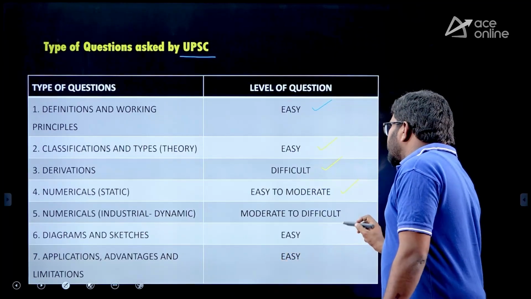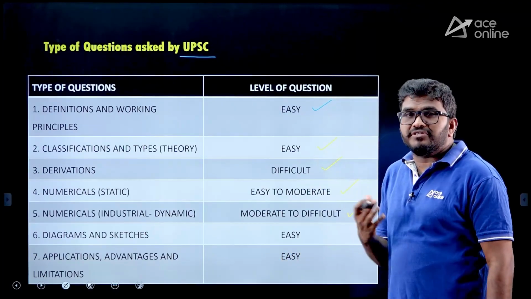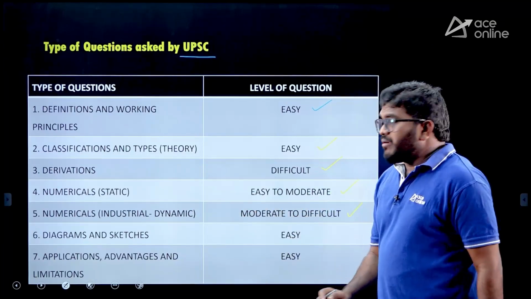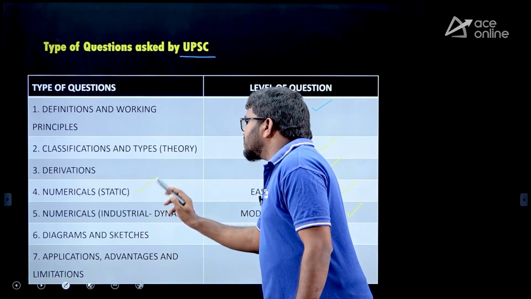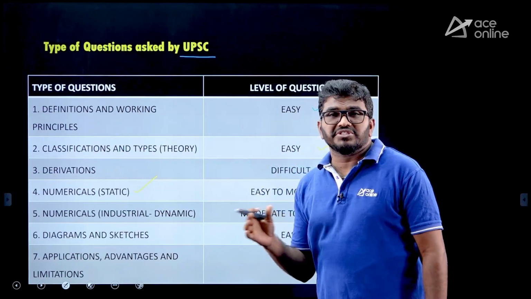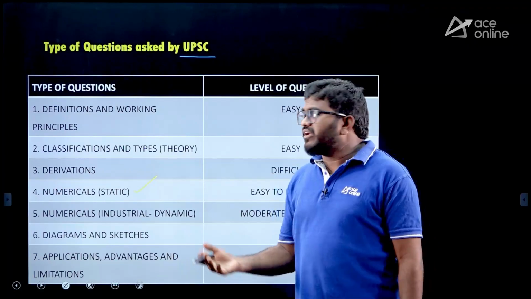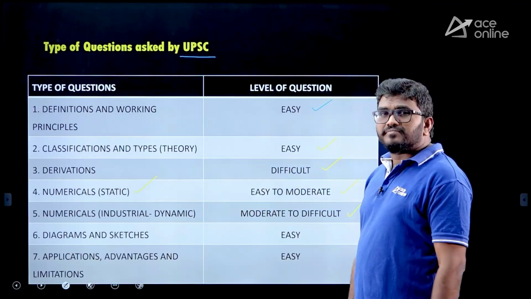This type of question is moderate to difficult, so it's very difficult to score in this region. But the easiest region to score is the numericals related to static data, the formula-based numericals. Those are very easy to score.